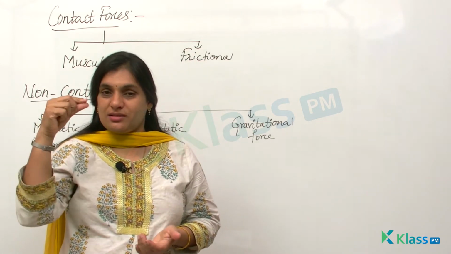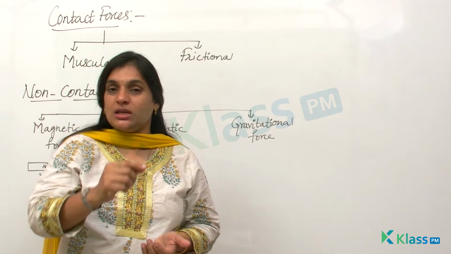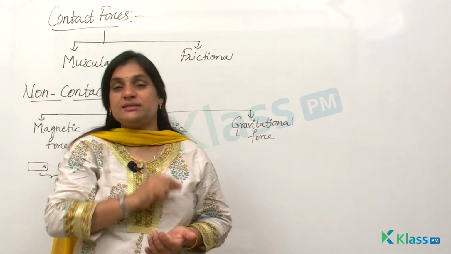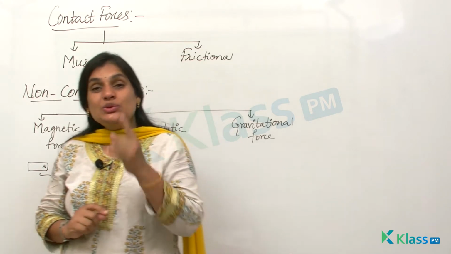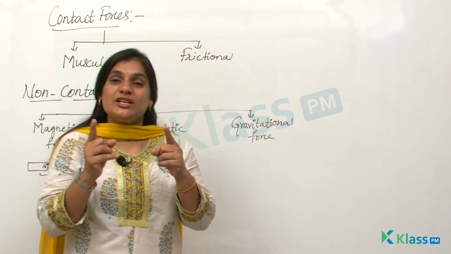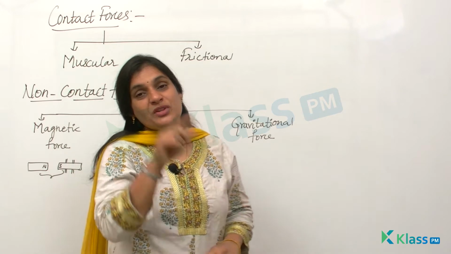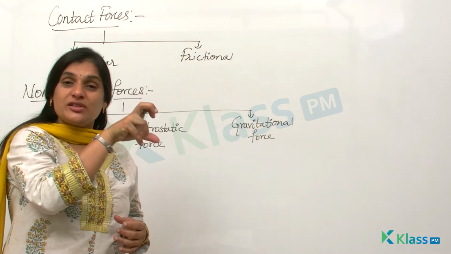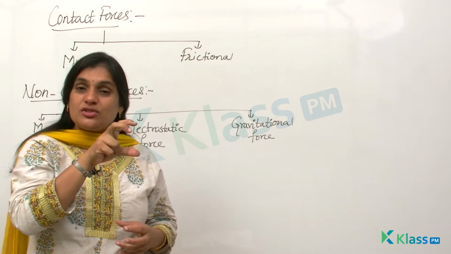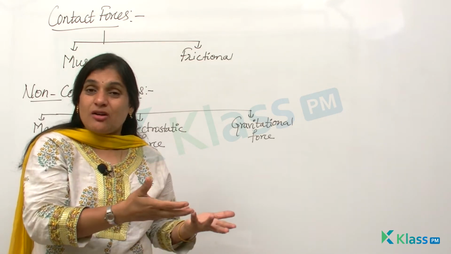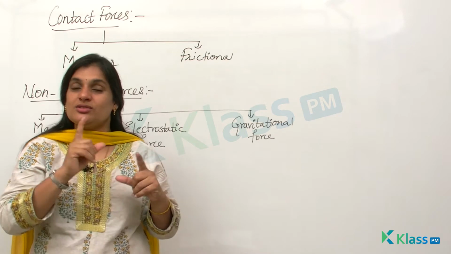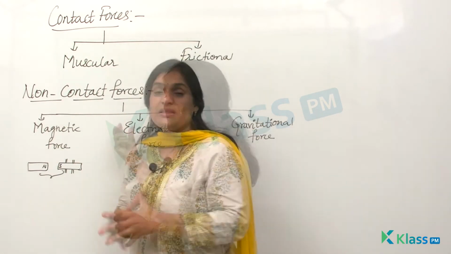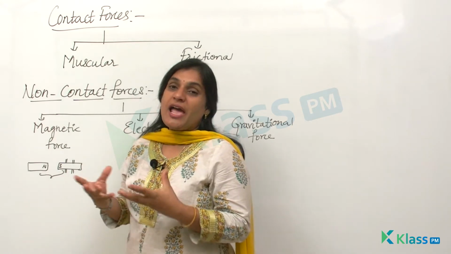Then take this straw which is rubbed on a silk cloth and try to take it near the straw which is hanged using a thread. What do you observe? You definitely will observe that it tries to get in contact with the straw which is hanging. What does it indicate? It indicates that the straw is trying to attract the other piece of the straw by applying a force without coming in contact with each other. So such forces are called non-contact forces. That non-contact force is known as electrostatic force.